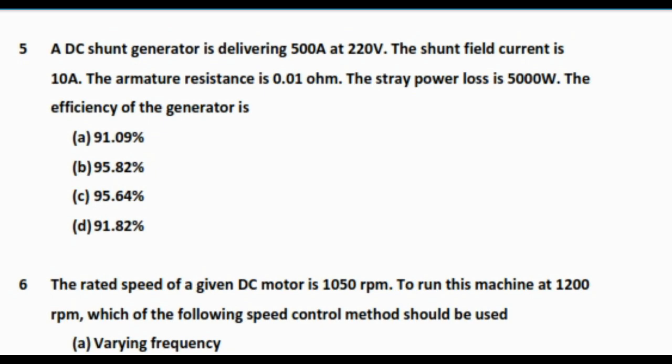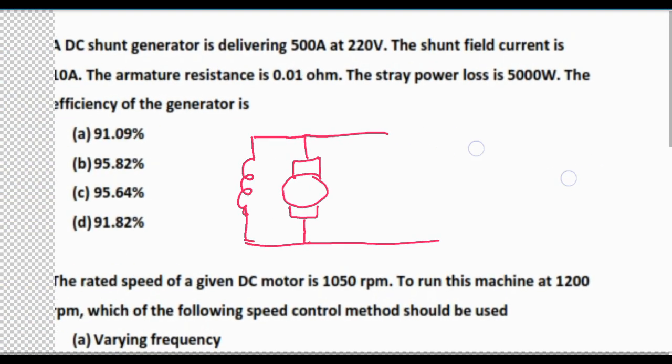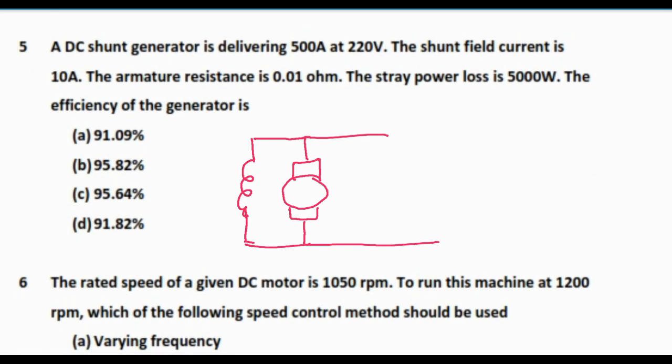The efficiency of generator is dash. So this is the question, and here DC shunt generator, that means this one is the armature and this one is the shunt field, and it is given that ISH, that is shunt field current, is equal to 10 ampere.